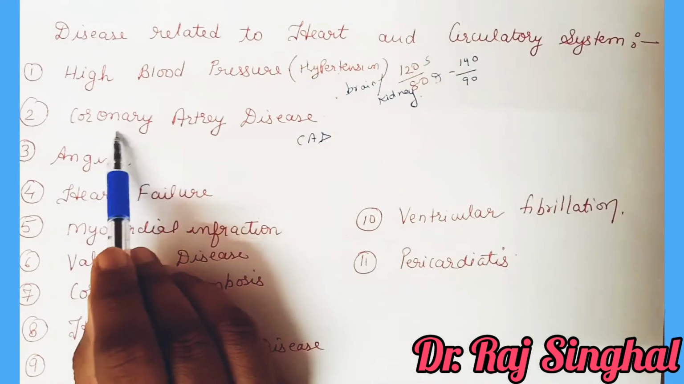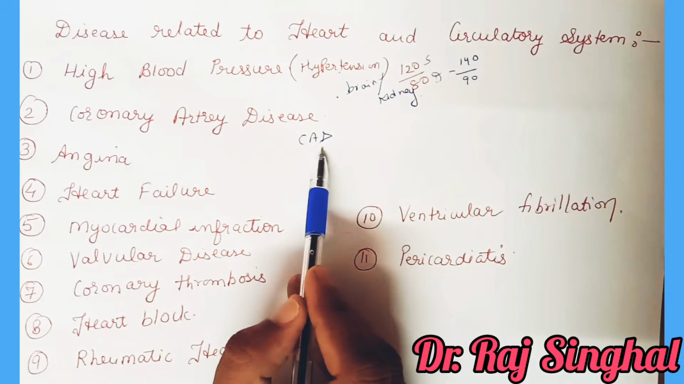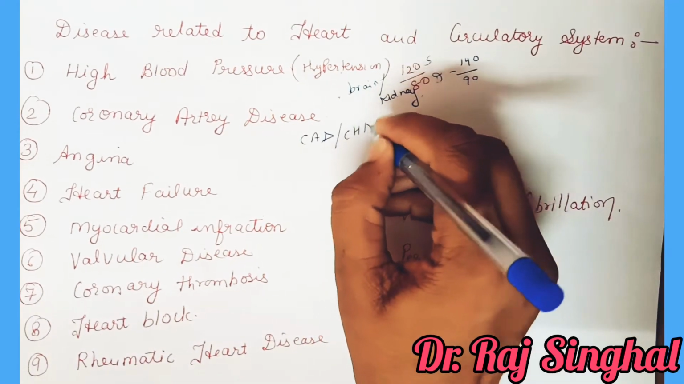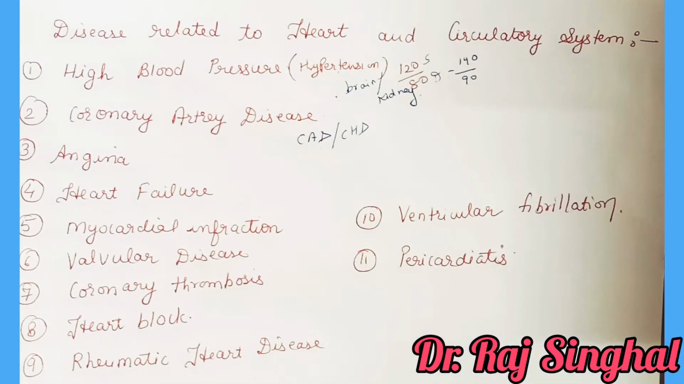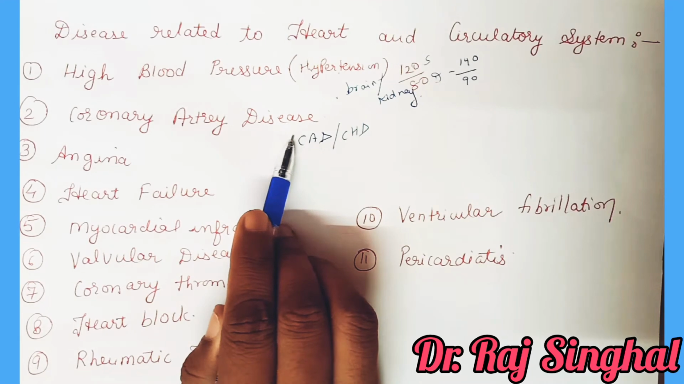Second disease is coronary artery disease, which is also known as CAD. CAD is the most common type of heart disease. It is also called coronary heart disease. In this disease, vessels that supply the blood to the heart muscles are affected.